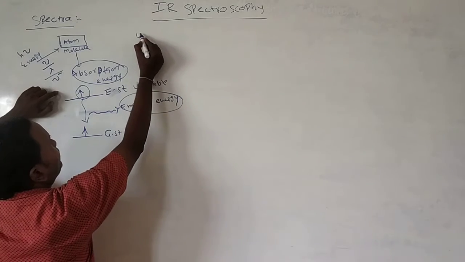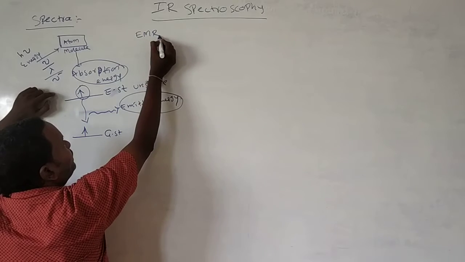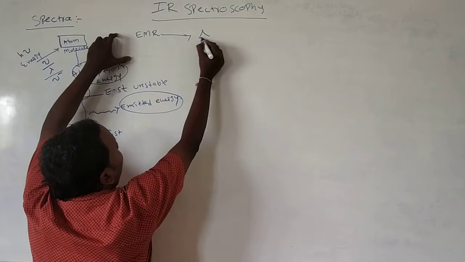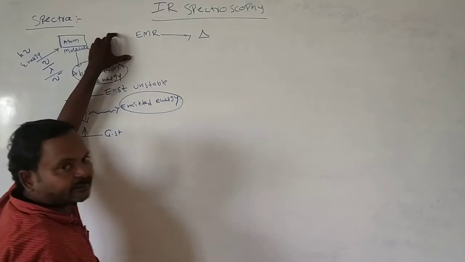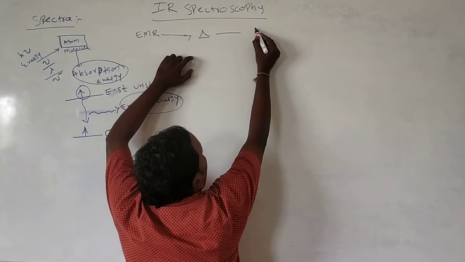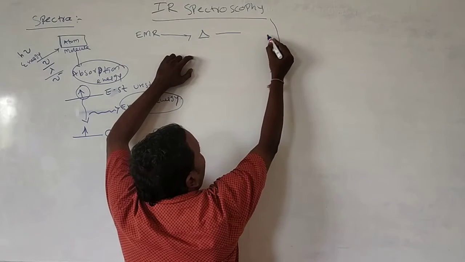If this energy, or electromagnetic radiation, passes through a prism, then at the screen we observe the spectrum.